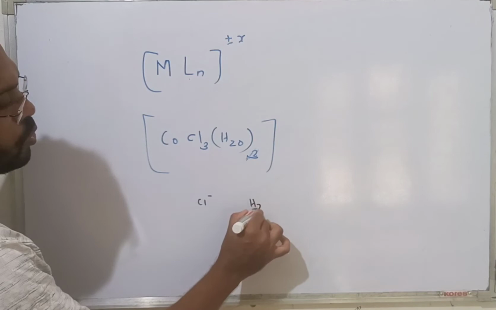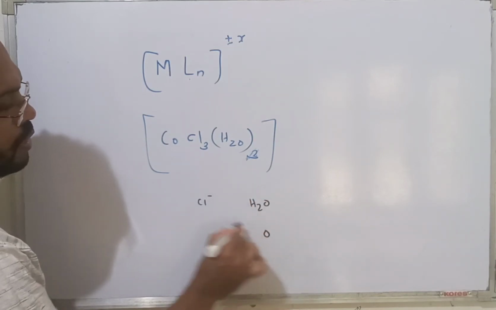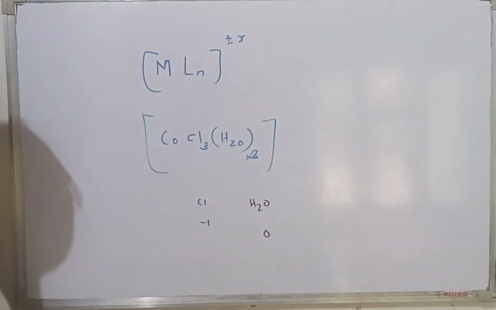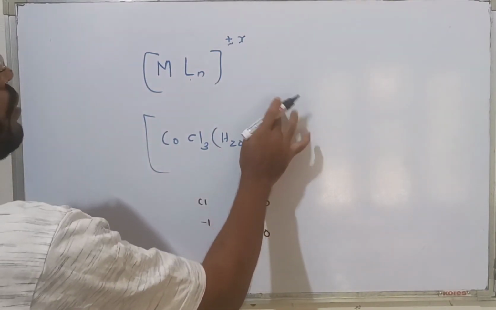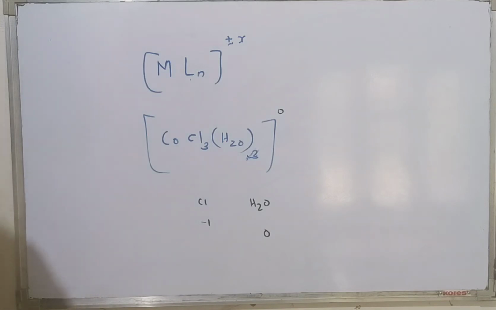This is water, a neutral ligand, charge is 0. Outside, there is nothing, therefore the charge there is also 0. This type of understanding should be possible for you.